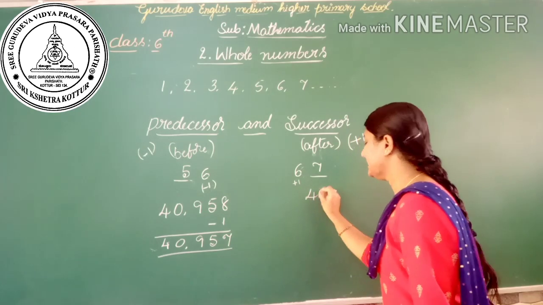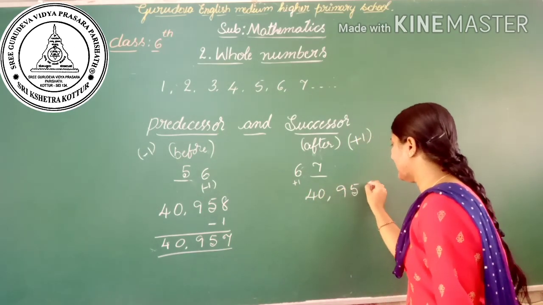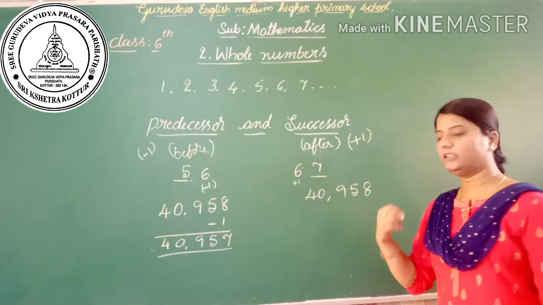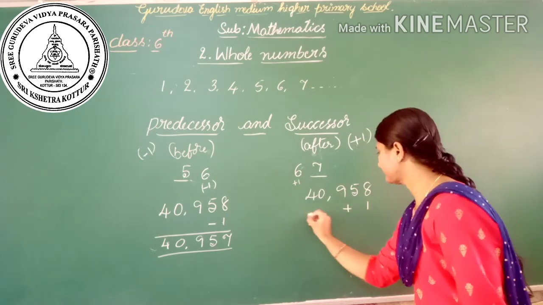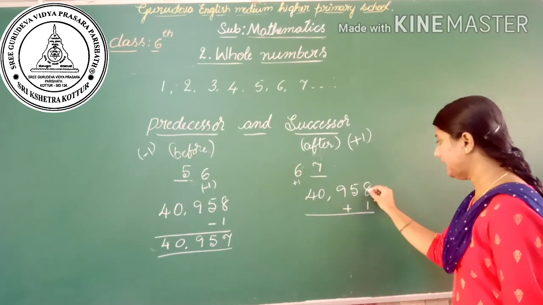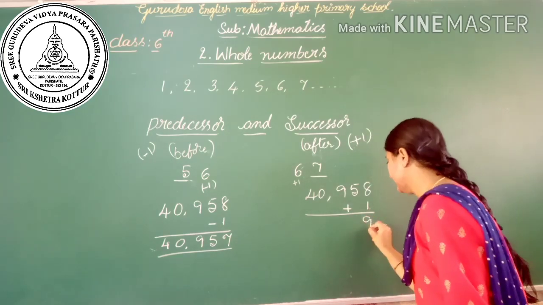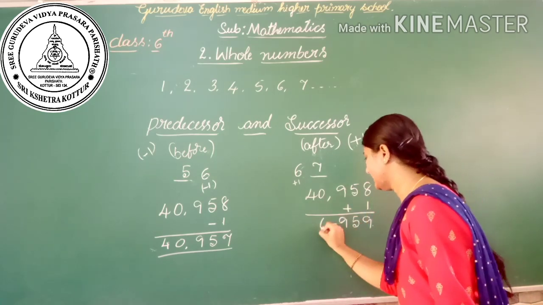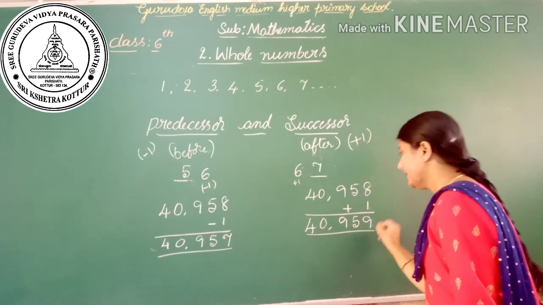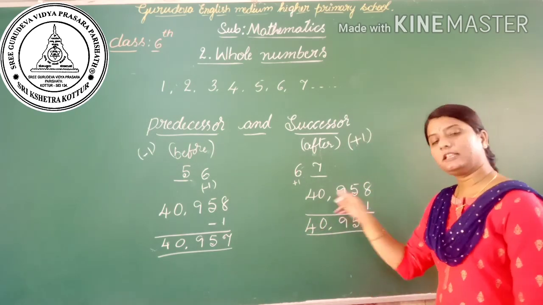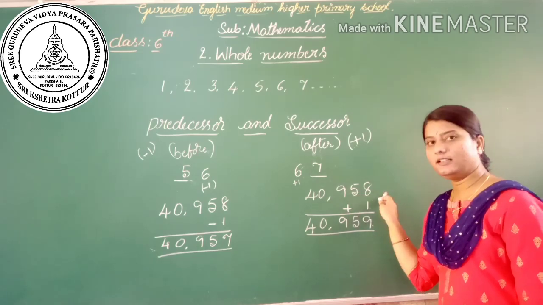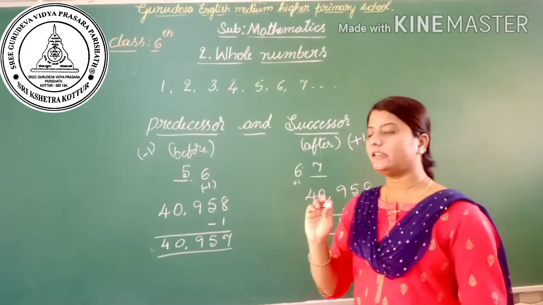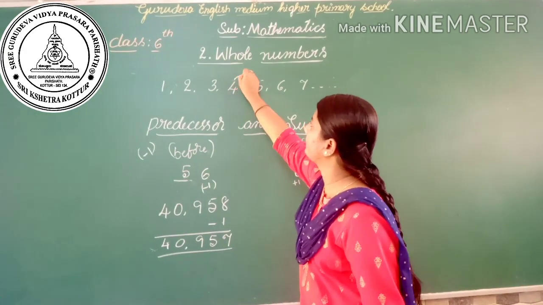Similarly, find the successor of 40,958. To get the successor, just add 1 to the given number. Add 1 here. 8 plus 1 is 9. Then 5, 9, 0 and 4 as they are. What is the successor of the given number 40,958? That is 40,959.